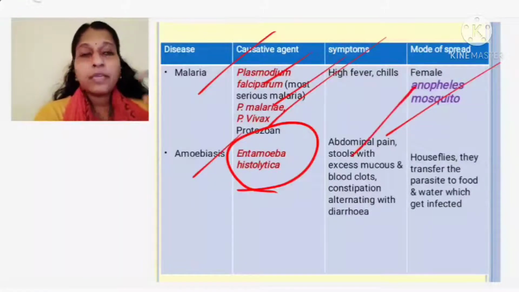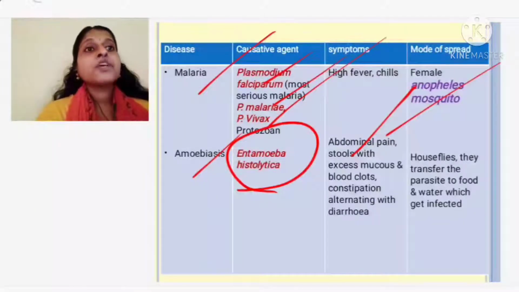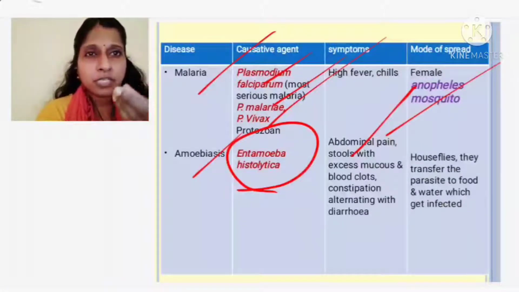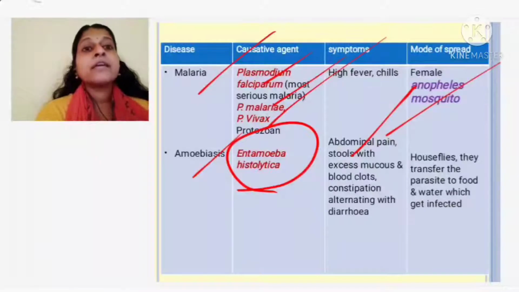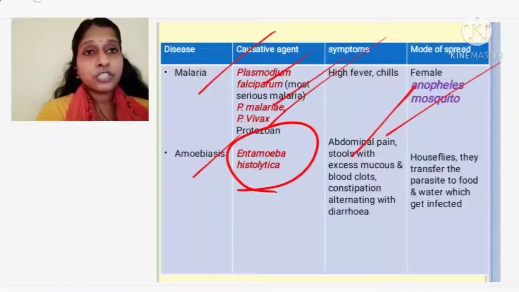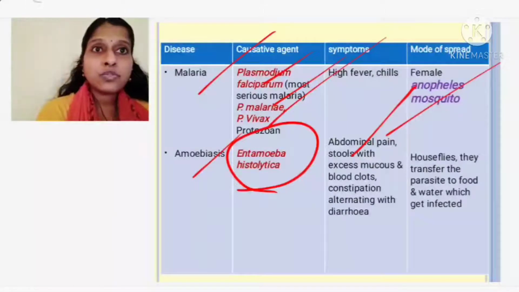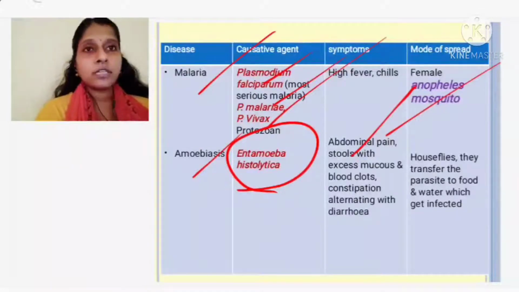What are the symptoms if you are getting amoebic dysentery or amoebiasis? Abdominal pain, your stomach pain will be there. Stools with excess mucus and blood clots. You can find undigested food going out in the stools, somewhat watery in nature, with sticky mucus secretions as well as blood in it. You will have constipation, that is indigestion. Proper digestion is not taking place, and at times you will again have loose motion. Again you find constipation, then again loose motion, so it keeps alternating with one another.